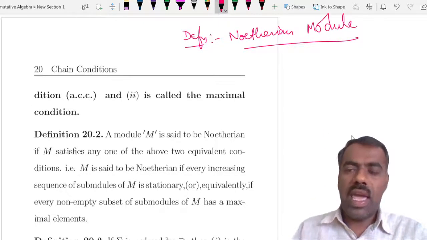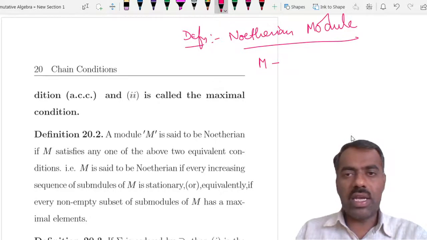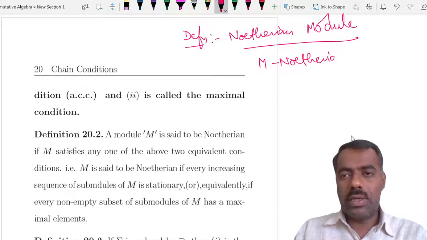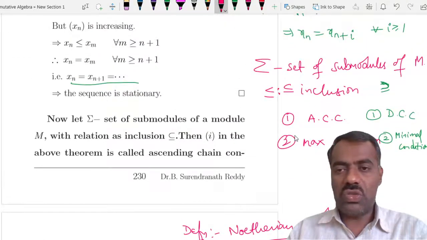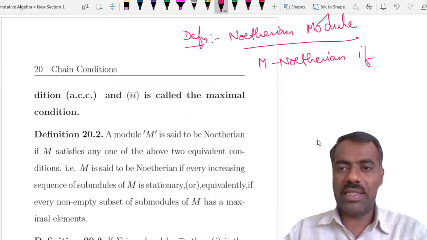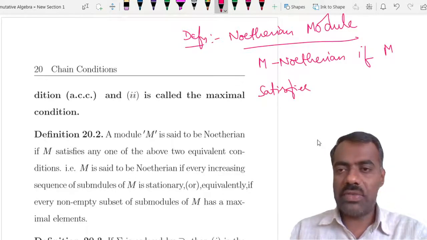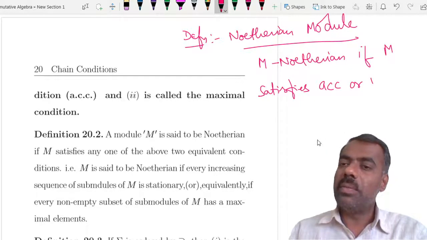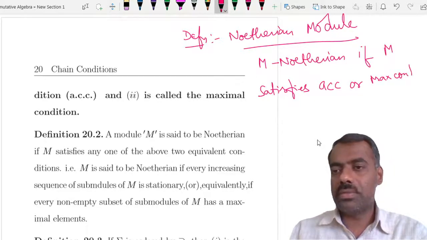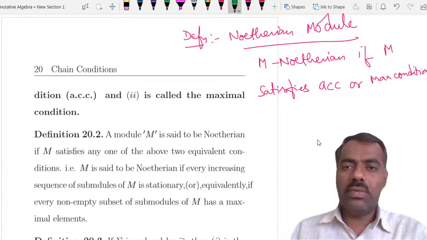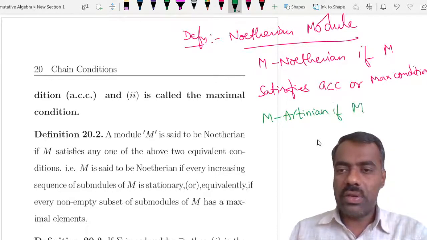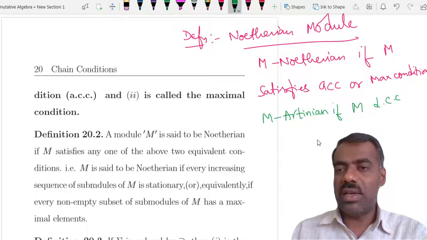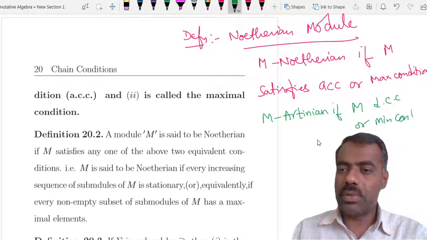So a module M is said to be Noetherian over a ring A if it satisfies any one of these two conditions. That means ACC or maximal condition. If M satisfies ACC or maximal condition, then M is Noetherian, and you will say that M is Artinian if M satisfies DCC or minimal condition.